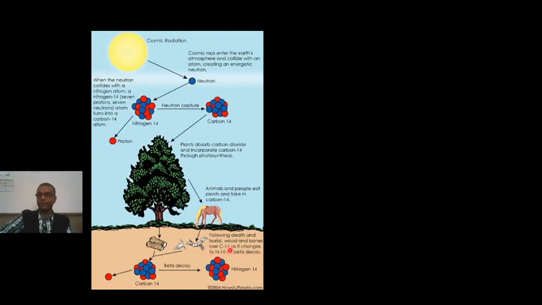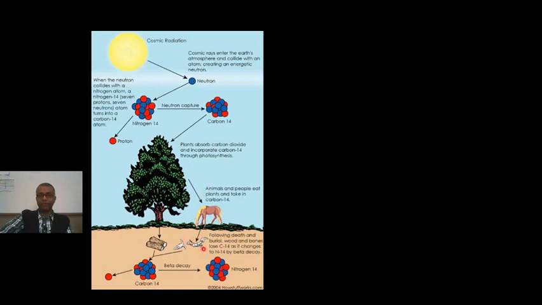So the carbon-14 radioisotope, as I told you, has a half-life of 5730 years. Left to itself, it's unstable. Carbon-14 decays back to normal nitrogen-14 by emission of a beta particle, beta decay. So carbon-14 beta decay forms nitrogen-14. This is the basic idea of carbon dating.